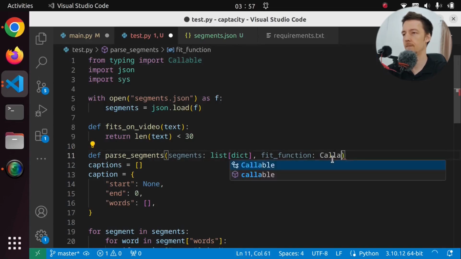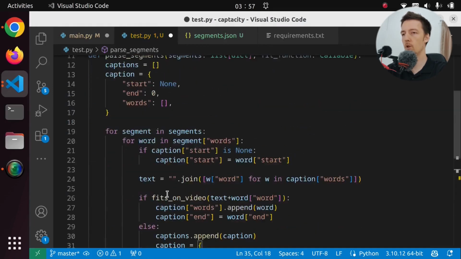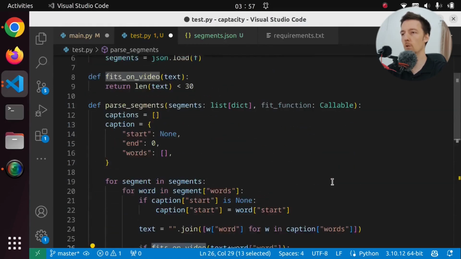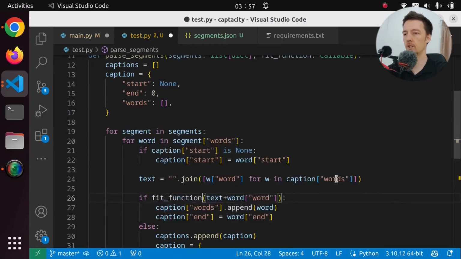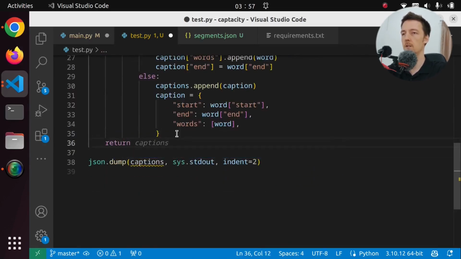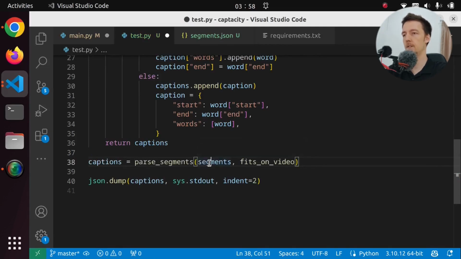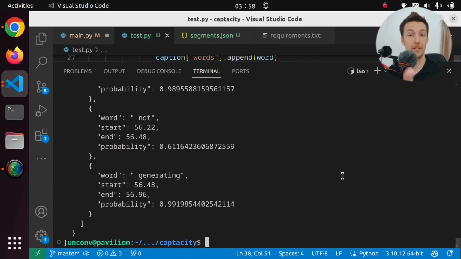Let's do it. So this one is going to run all of this, but it will not call fits on video. It will call fit function. Can I just do that? Can I call it directly like this in Python? Not quite sure. And then we are going to return captions. So let's see if it works. So now captions is going to be parse segments, fits on video. And let's run it. It works.